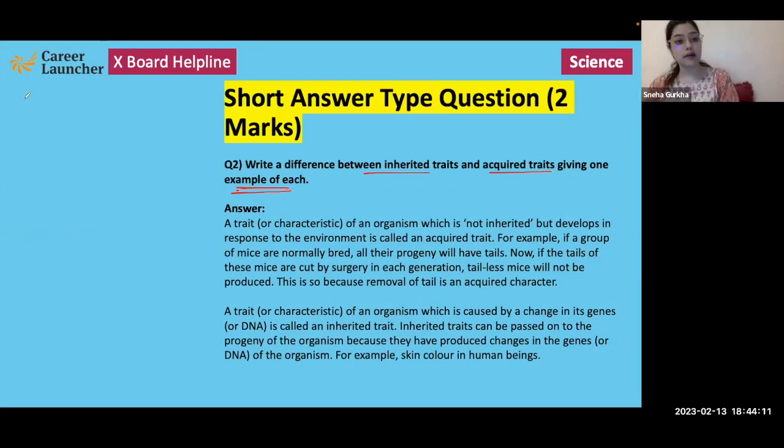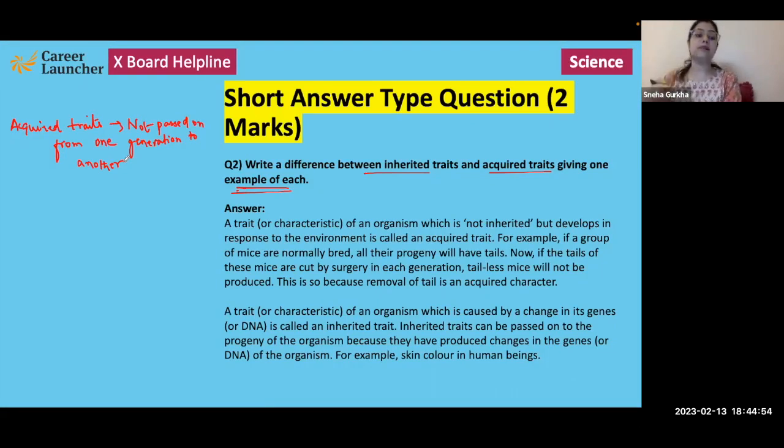Why are they not passed on from one generation to another? Because these traits are not caused by a change in the genes. These traits are not caused by a change in the DNA, right? These traits will not be inherited.